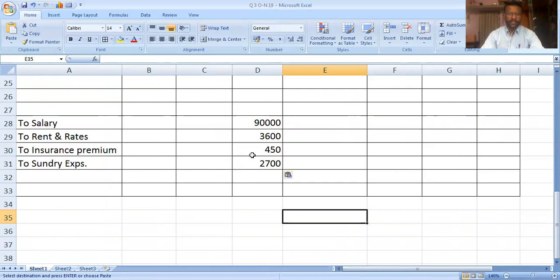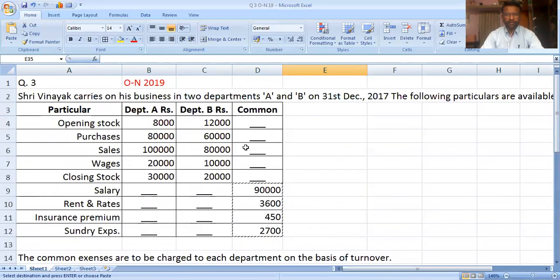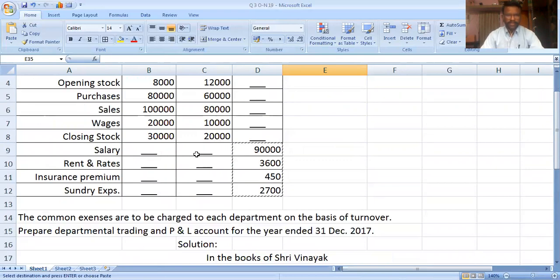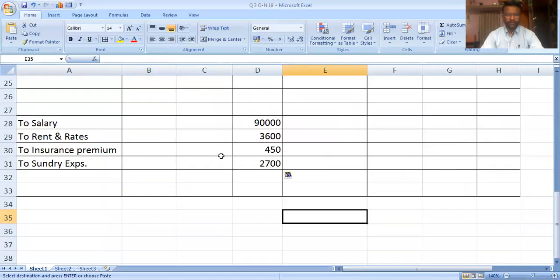These items should be distributed to Department A and Department B on the basis of turnover. Turnover means sales. Sales amount is 1,80,000, which means the ratio is 5:4.